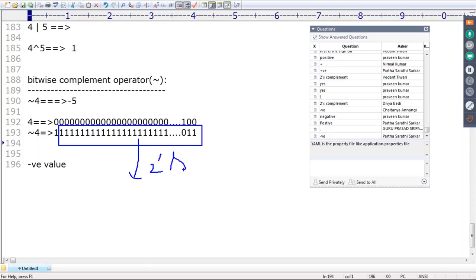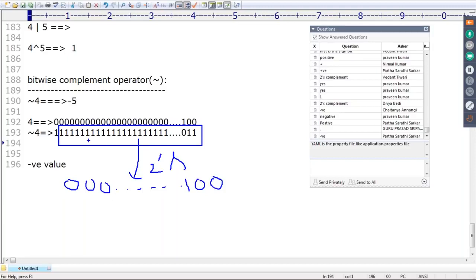How to find 2's complement form? First, we have to find the 1's complement and then add 1. Find the 1's complement: 1 will be replaced with 0 and 0 will be replaced with 1. That is very simple.